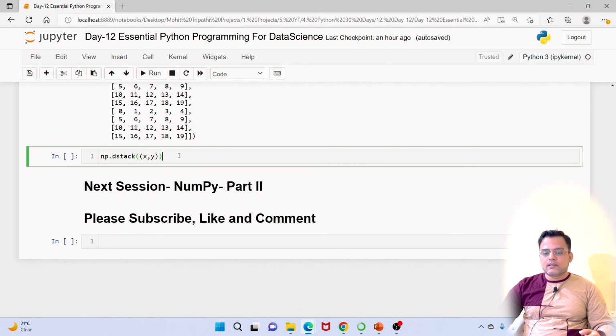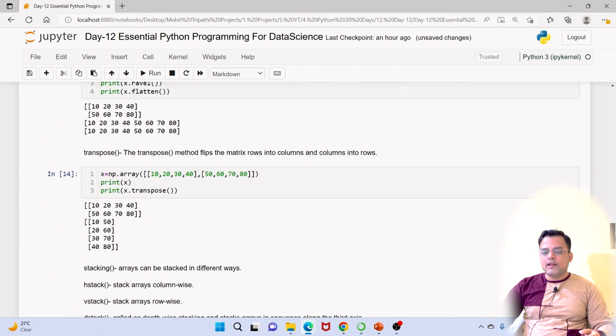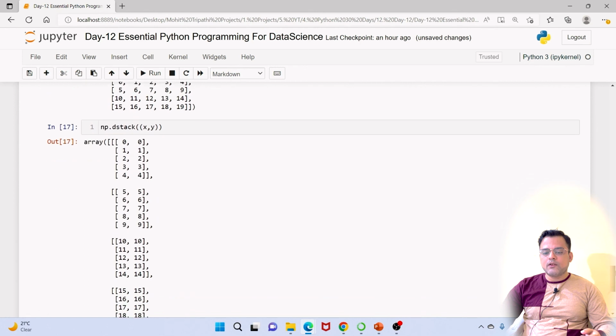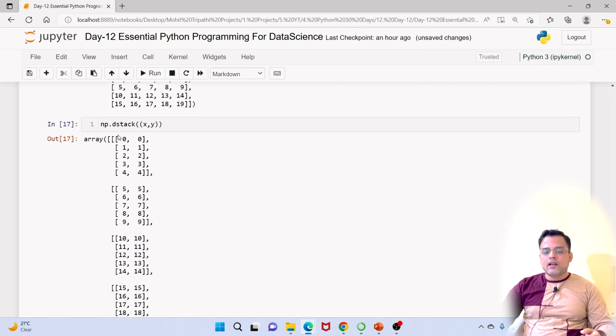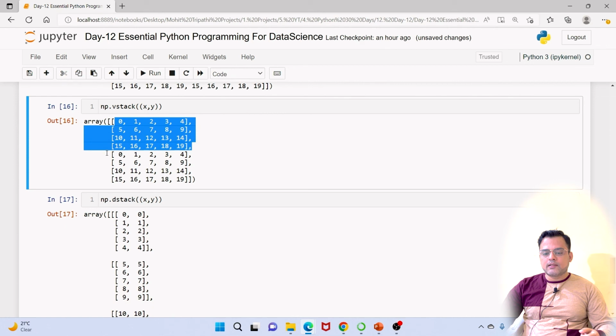And last is called dstack. dstack is basically used when you want depth-wise stacking along the third axis, which is like a 3-dimensional array. It converts a 2D array into a kind of 3D array and combines the items index-wise. For example, we have two arrays, this is the first array and this is the second array.